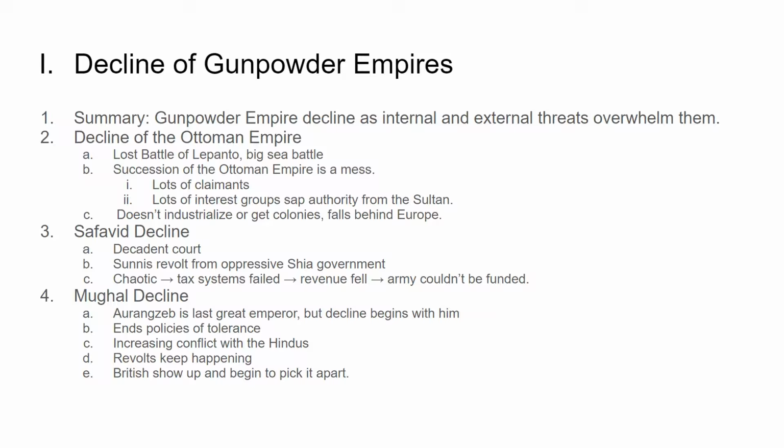The Mughals also decline with their last great emperor. So he's the last great one, but then decline starts to set in. He makes the empire less tolerant, and you can imagine if you're a Muslim empire in a majority Hindu area and you become less tolerant of Hindus, they're going to revolt against you. And as that empire starts to fall apart and as different parts of South Asia start to rebel, the British show up because they are colonizing and they've got new nice weapons, and little by little they pick apart the empire and take over.